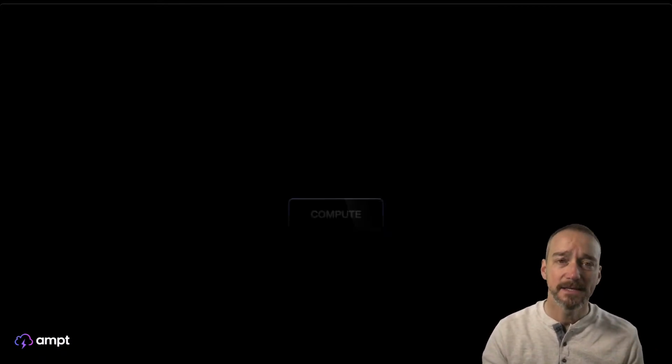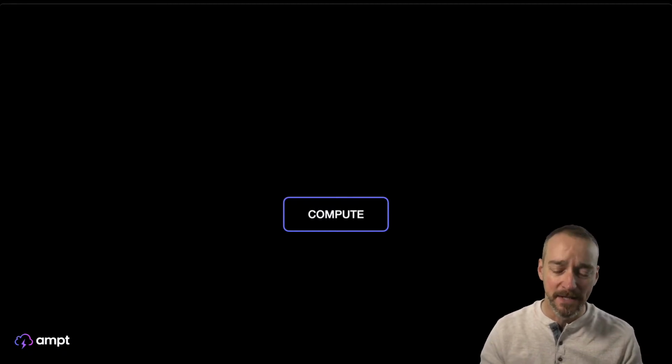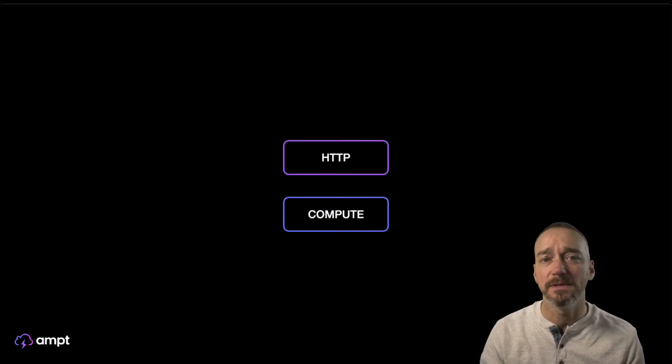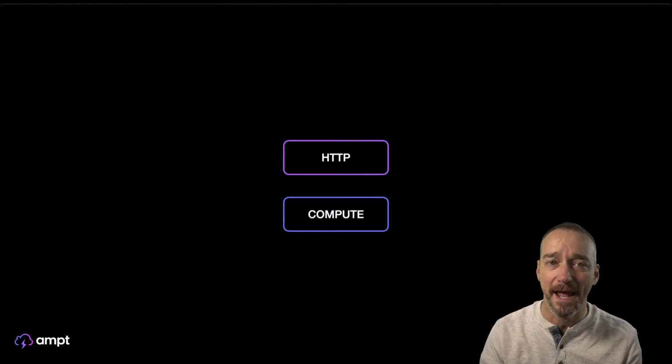So there is a bunch of things that we need when we're building an application in the cloud. So we have some sort of compute, EC2 or Lambda or Fargate or whatever, we're running in the background in order to actually process and run application code.